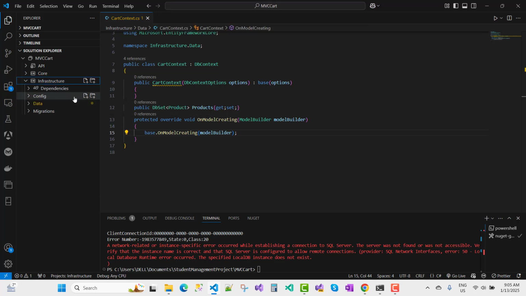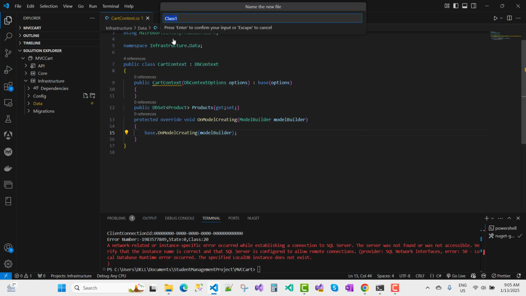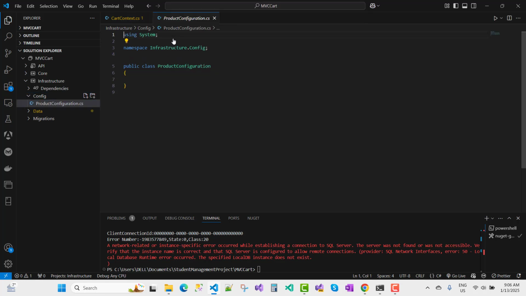Under Config, I want to add a new class file, the product entity type configuration. So the name of the class is ProductConfiguration.